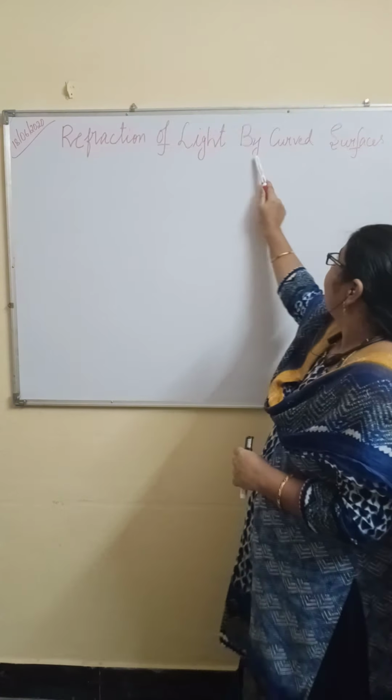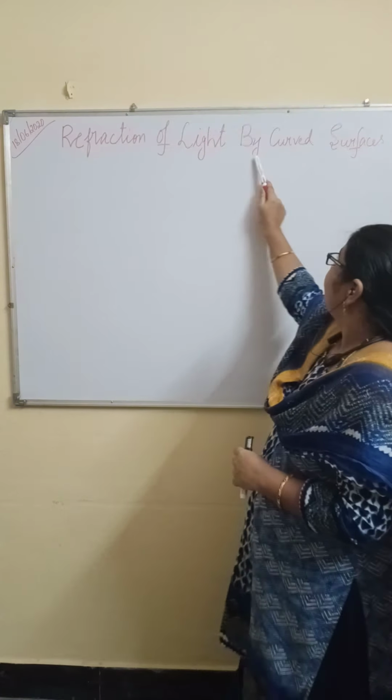So, the formula will be C by V1 divided by C by V2. When it takes the reciprocal, C by V1 into V2 by C. This C will get cancelled, giving V2 by V1. Here N12 means refractive index of first medium with respect to second medium, and that is equal to V2 by V1.